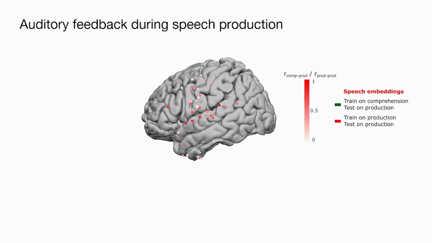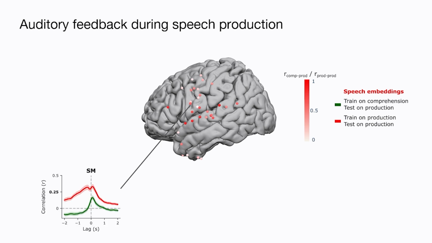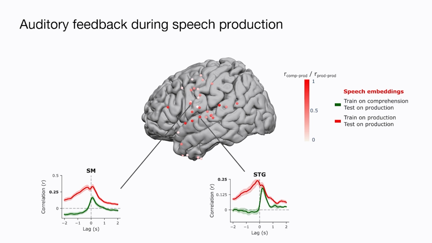And interestingly, we observed that this comprehension-specific encoding model explains the second peak after word onset, but not the first peak before word onset, in sensory motor areas, in STG, and in IFG. And this result suggests a shared mechanism between articulation and perception processes in spontaneous speech production.